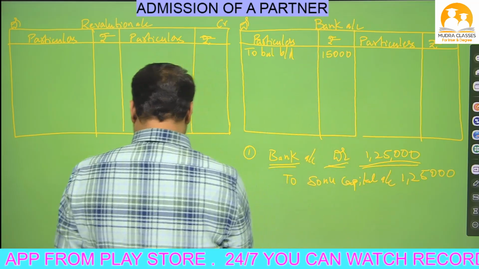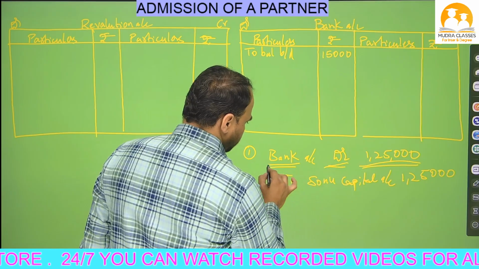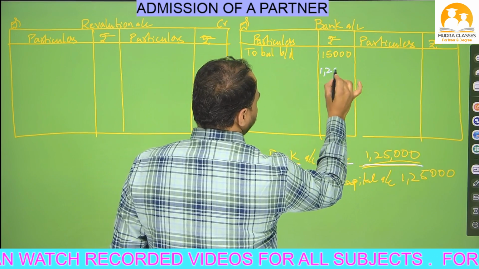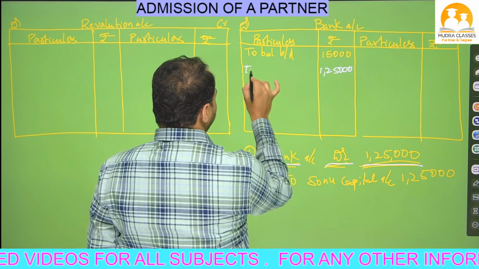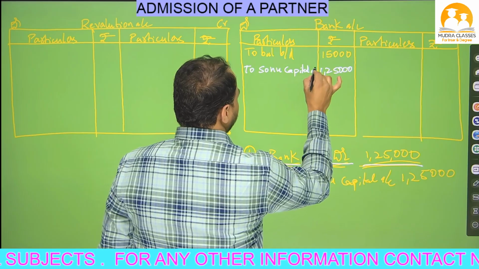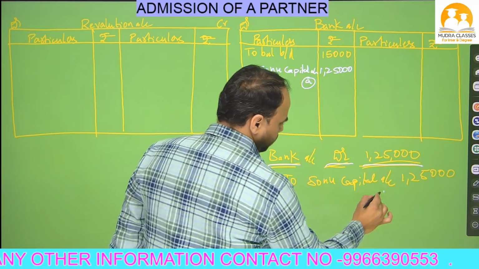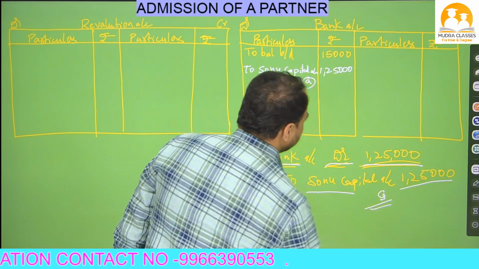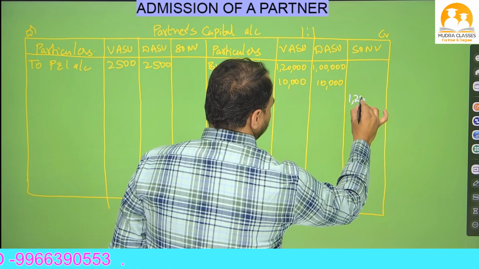Okay, now I will change the sketch, Nana, so that you can understand clearly. Now let's see. Write in bank column debit side 1,25,000. Bank column debit side I have written 1,25,000. Okay, close this bank, beta. What is opposite? Sonu capital. So write down here to Sonu capital account. This is adjustment number A. Okay, now bank is on the debit side, that means Sonu capital is on which side? Credit side. So write in Sonu capital credit side 1,25,000. So this is the Sonu capital, beta. Credit side I have written 1,25,000.